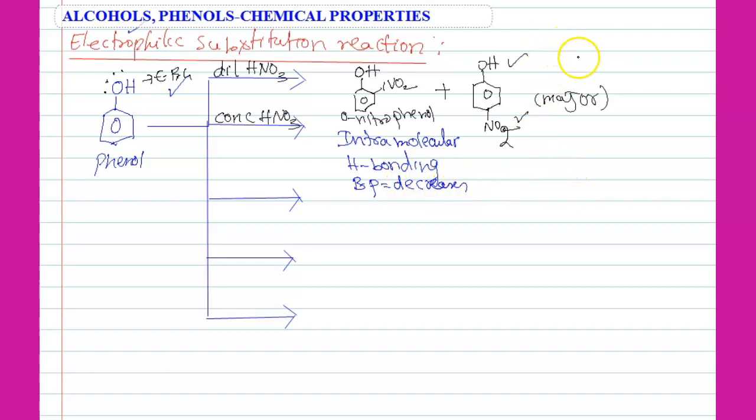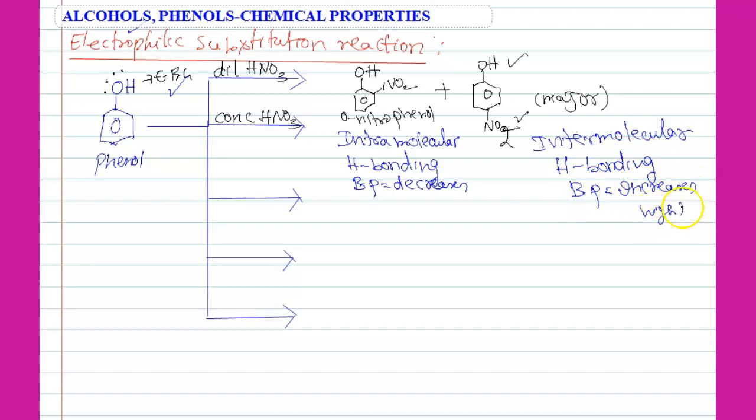In case of para, it will combine with another molecule. Another molecule means it forms intermolecular hydrogen bonding. Intermolecular hydrogen bonding means boiling point increases, that means high. And decreases means low.